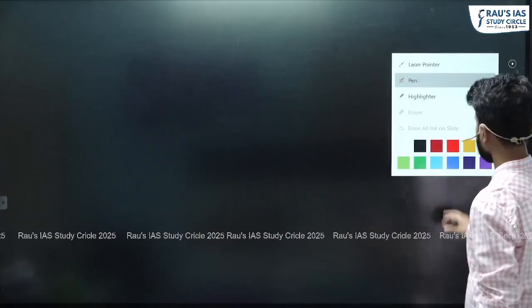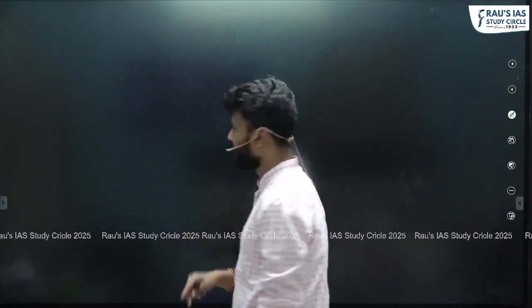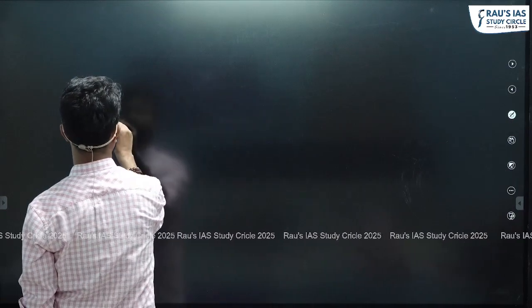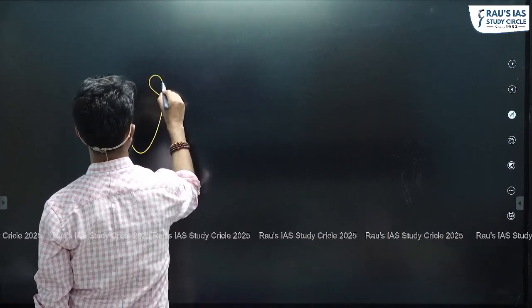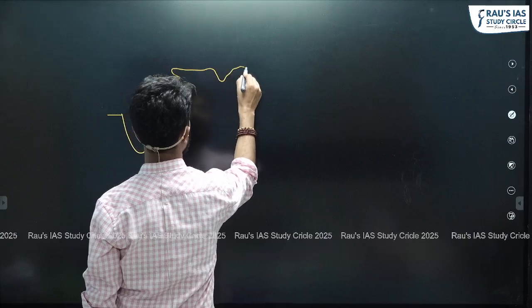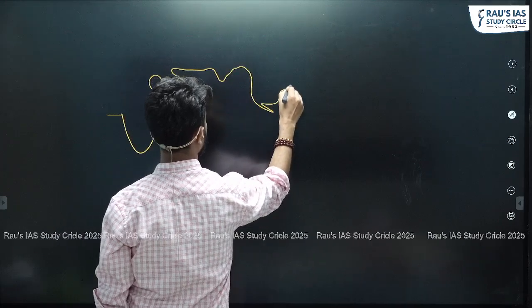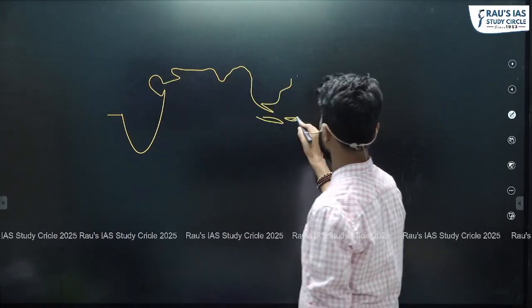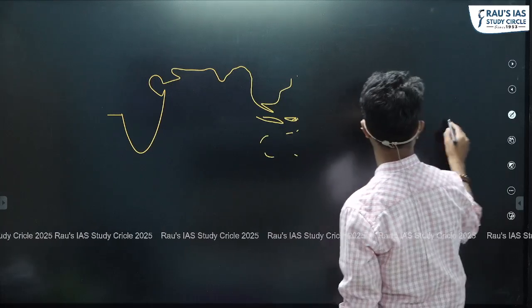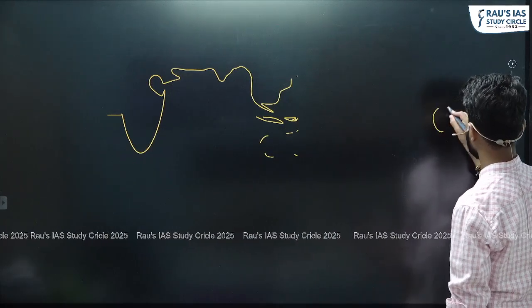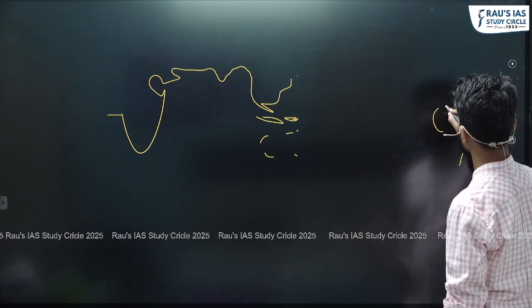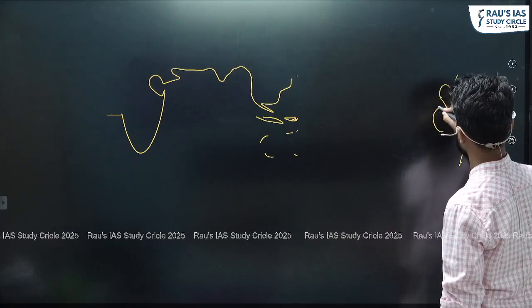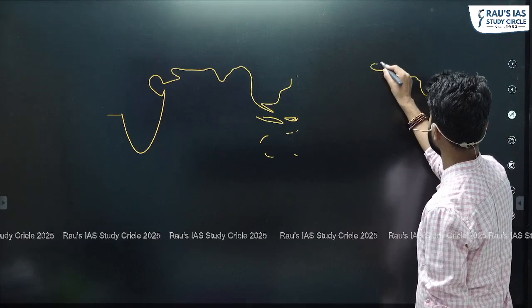Okay. So here again, if we draw a rough map, let's say this is the African region, here you have the Indian region, and this is the Southeast Asian region, right? Small islands. Here you have Australia, and here I'm roughly drawing the South American region, Central America, right? This is the Californian region, and then this is the Alaskan region.